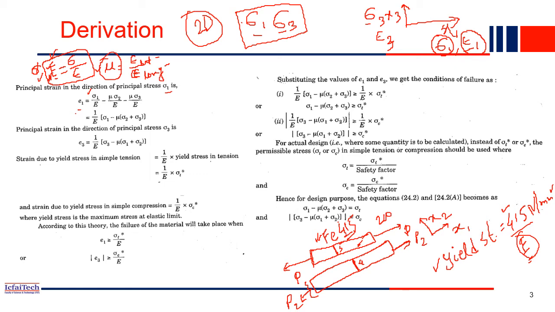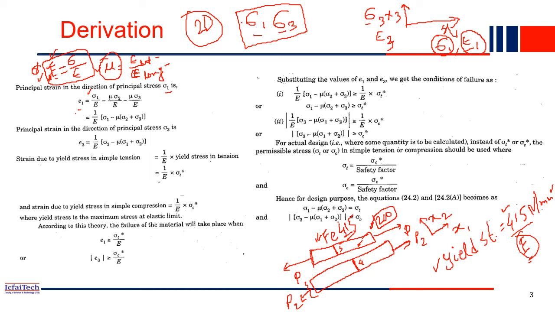Although the actual strength is 415 and it won't fail before 415, for our design purpose, to be on the safer side, we assume that our material will fail when the stress reaches 200, for example. This 200 we call the permissible stress.